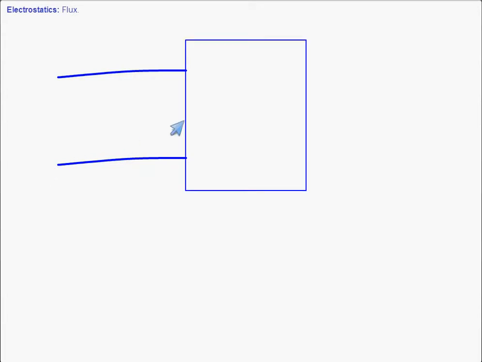Now, a simple example. Let's say there is a city and there is only one road which is coming inside the city and one road which is leaving from the city.